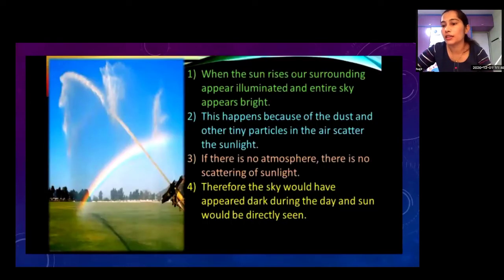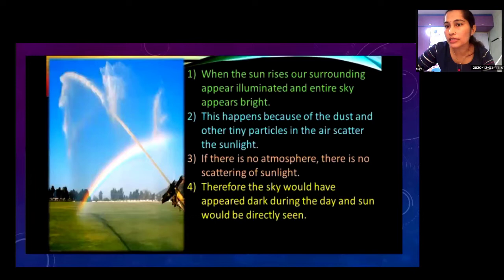Now see, on this activity, there are so many phenomena in our daily life. In our surroundings also, there are so many phenomena. When the sun rises, our surrounding appears illuminated and the entire sky appears bright.